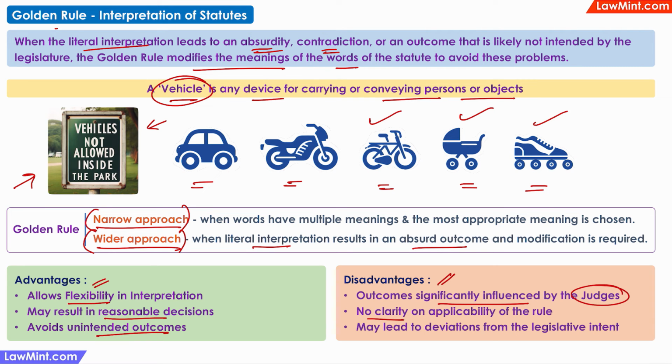Also, there are no specific tests on when the golden rule can be applied and when it should not be applied. And sometimes the interpretation that is done using the golden rule may actually turn out to be different from what the legislature actually intended with the statute.